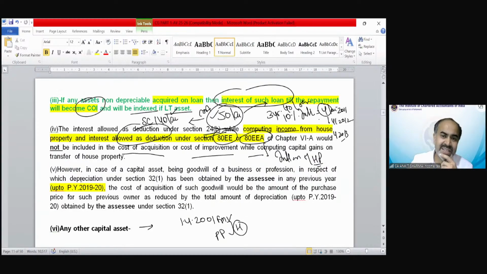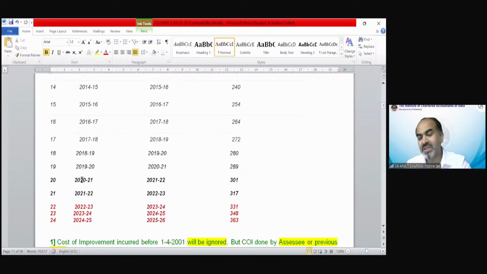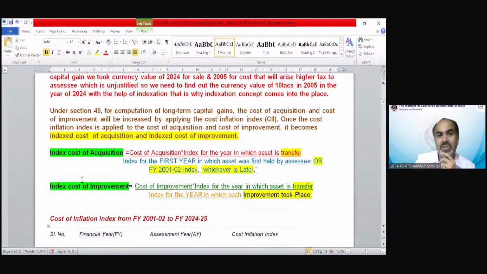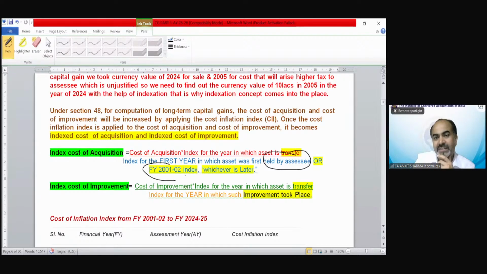So who is the assessee in this question? Here was the formula. And you can see that for the indexed cost of acquisition, the formula says the year in which the asset is first held by the assessee, or the 2001 index, whichever is later. Clear? Held by the assessee.